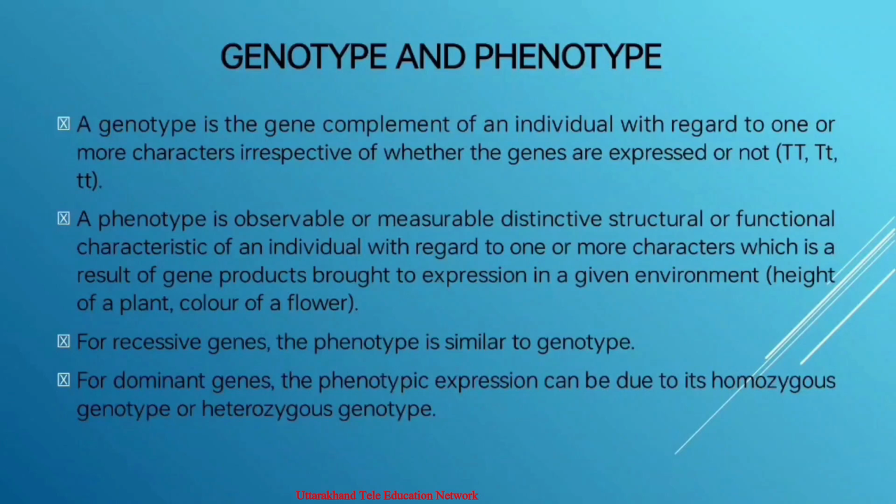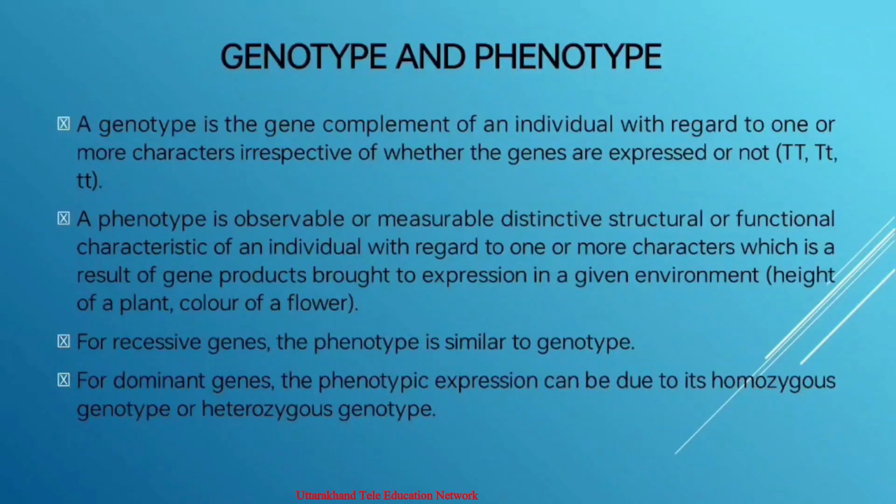And for a dwarf plant, the genotype is small t small t. That is about genotype. Now the phenotype is also a Greek word made of two parts. Phaino means to appear and typus means image. It was also given by Johannsen in 1911.